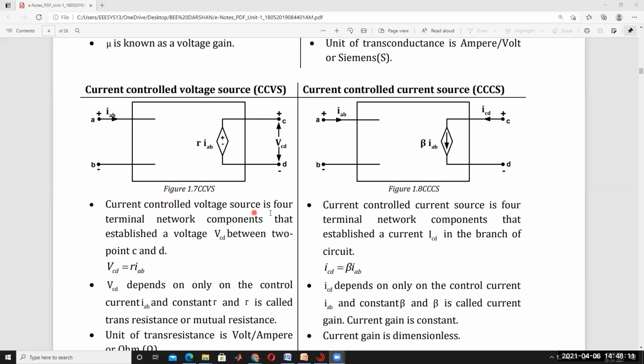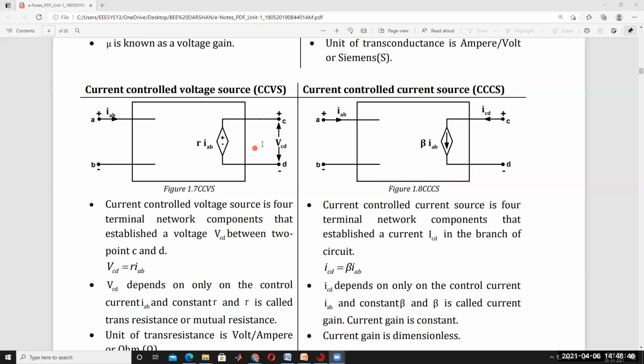Current controlled voltage source is a 4-terminal network component that establishes a voltage VCD between two points C and D. That is called VCD, plus minus. So here two terminals and here two terminals, that is called a 4-terminal network component.